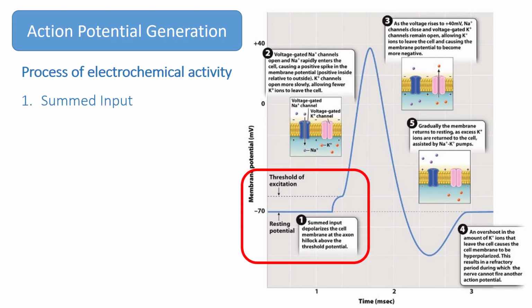The first step toward the process of creating the action potential signal involves receiving a signal at the dendrites. Starting at the terminal end of the dendrite, in response to neurotransmitter binding to membrane receptors, a small electrical signal travels to the cell body. At the axon hillock, the summed membrane depolarization of the cell's dendrites causes voltage-gated sodium channels to open, allowing sodium ions to enter the cell. This kicks off the full automatic depolarization of the neuron action potential.